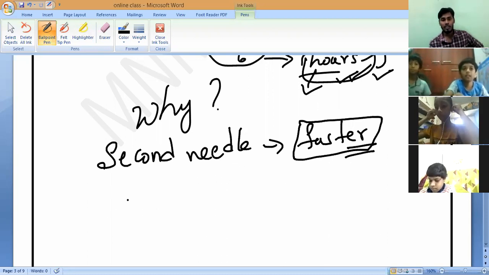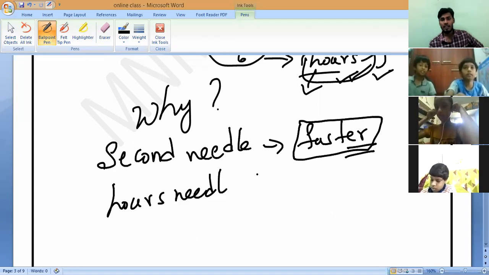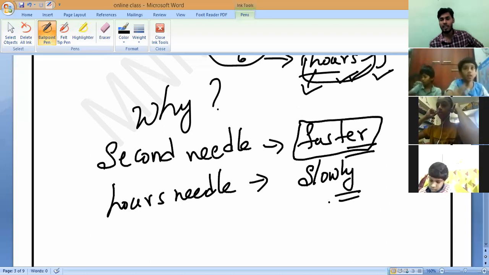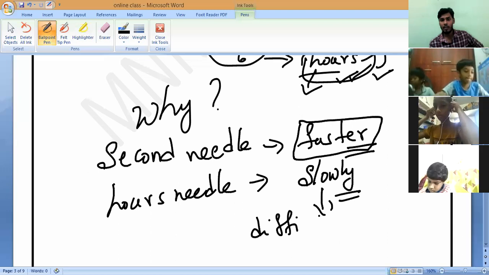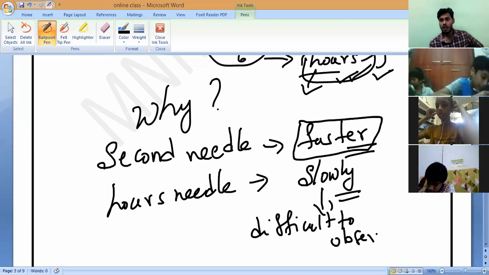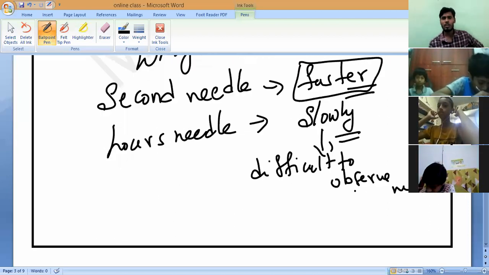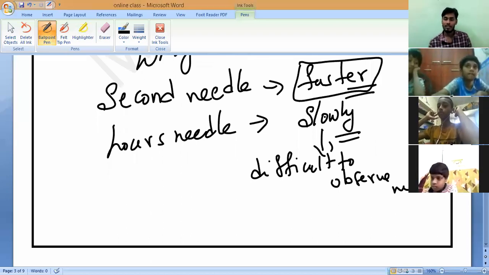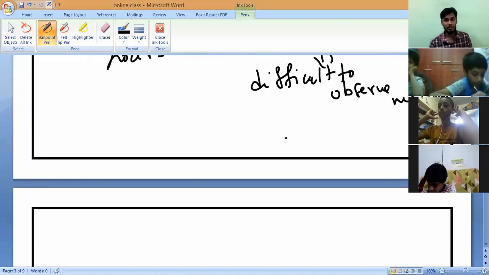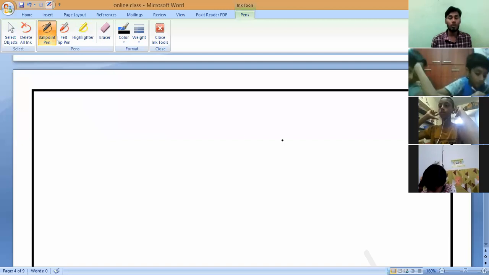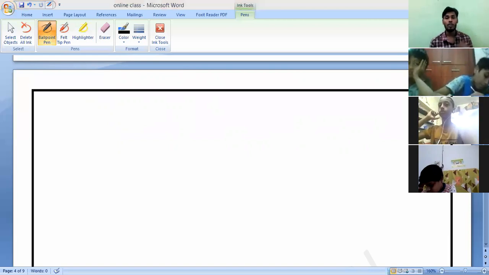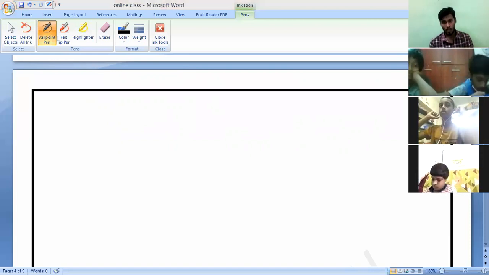If we take the hours needle, it is traveling very slowly, so it is very difficult to observe its motion. So from this, I can make a statement: even though objects are in motion, the objects which are moving fairly fast, we can easily observe their motion compared to the objects which are moving slowly. Is it yes or no?